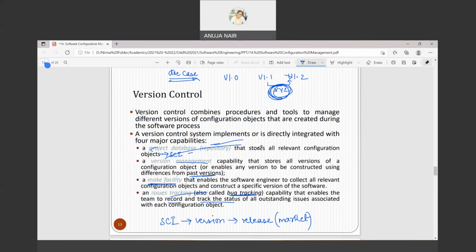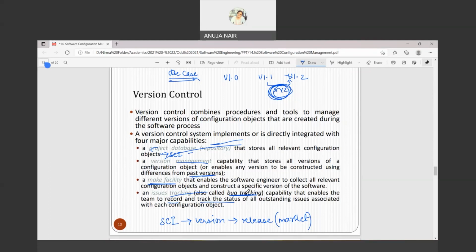You, as a user, are telling Mozilla Firefox that this problem is coming, this bug is coming due to your new version, right? So that is what you are tracking. You are giving your input so that the tracking and recording of all the issues would be done for each SCI. So that all comes under the part of version control.